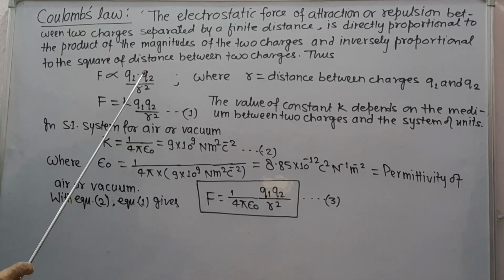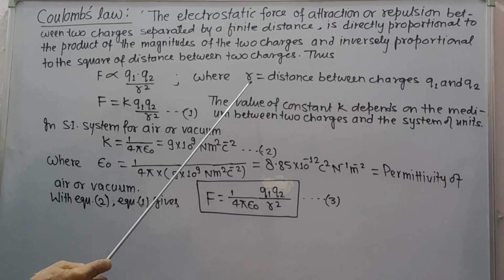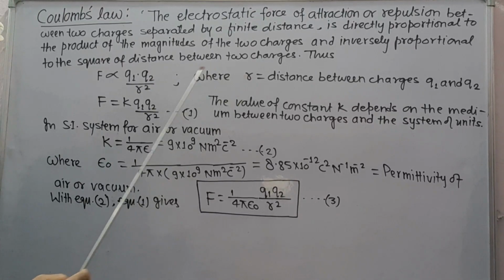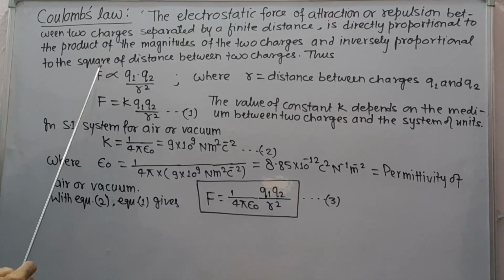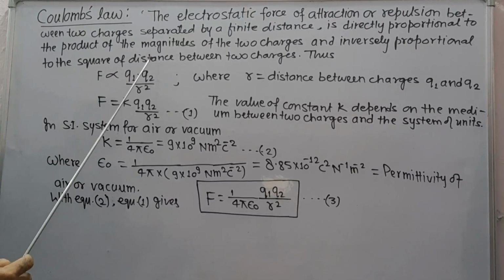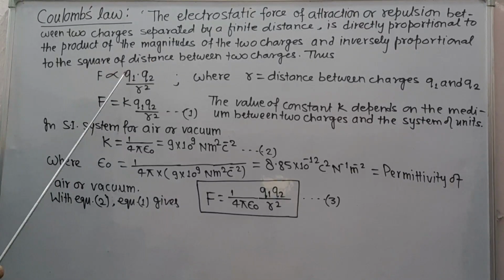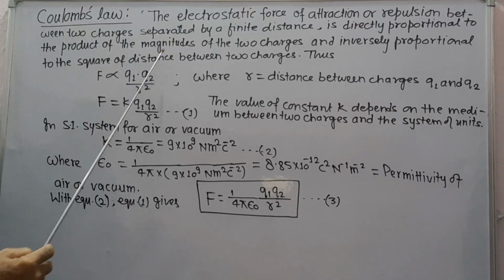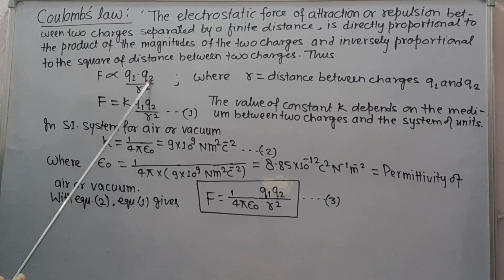Thus, if two charges Q1 and Q2 are separated by finite distance r, then the force of attraction or repulsion between two charges is directly proportional to the product of the magnitudes Q1 and Q2 of two charges and inversely proportional to the square of distance between them. Thus, F is directly proportional to Q1 Q2 upon r square.